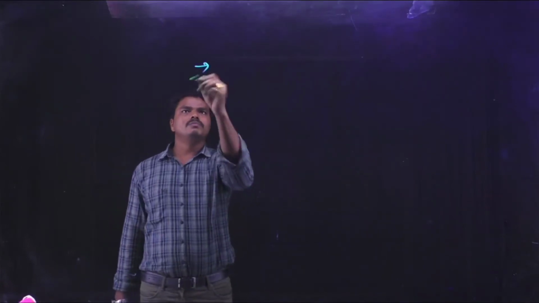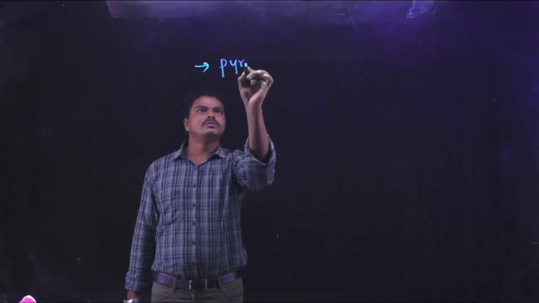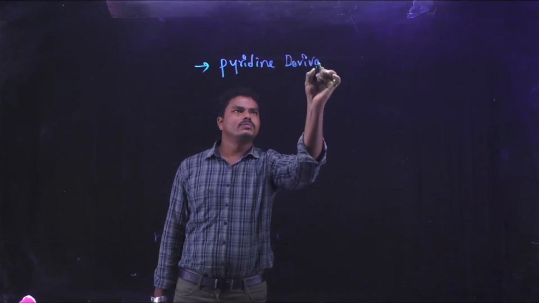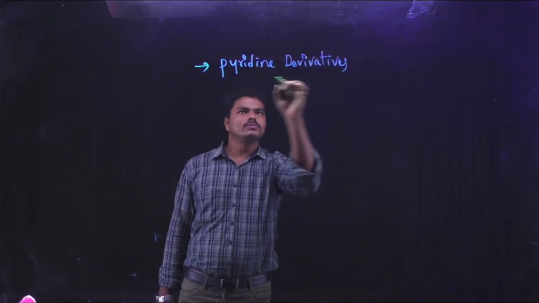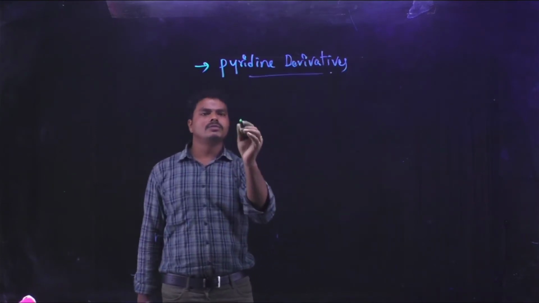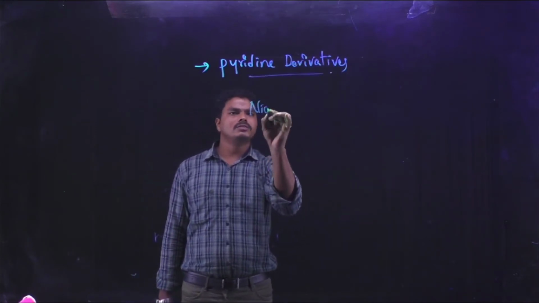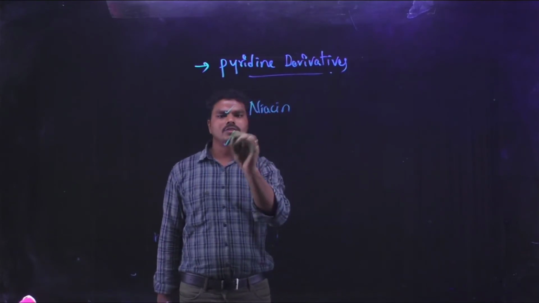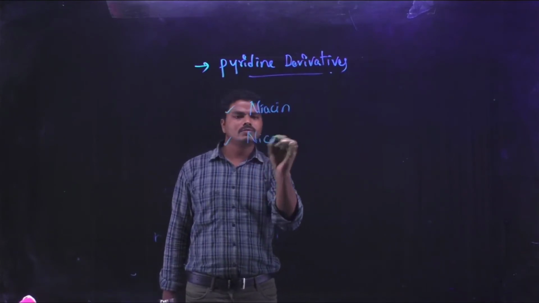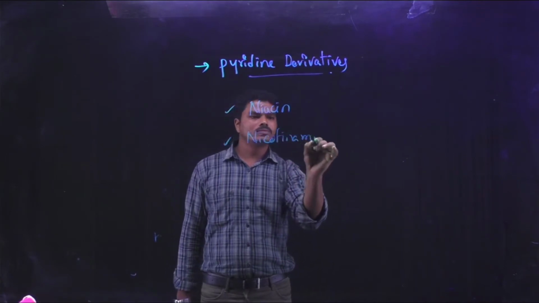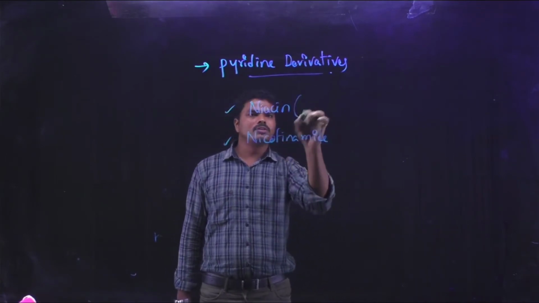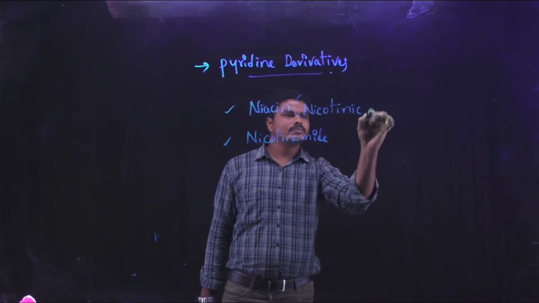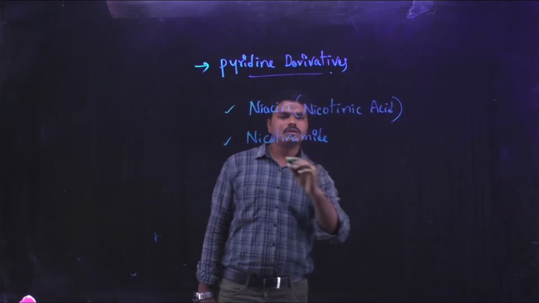Next one is pyridine derivatives. Examples are niacin, or nicotinic acid, and nicotinamide. So niacin is also called nicotinic acid or nicotinamide.